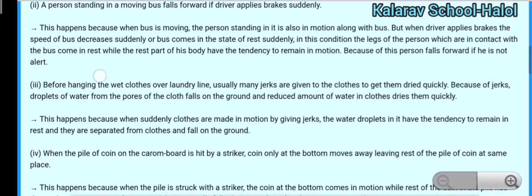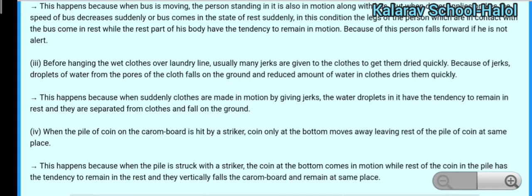Next, when the pile of coins on the carom board is hit by a striker, only the coin at the bottom moves away, leaving the rest of the pile at the same place. Why does this happen? This is also due to the law of inertia. When the pile is struck with the striker, the coin at the bottom comes in motion, while the rest of the coins have a tendency to remain at rest.